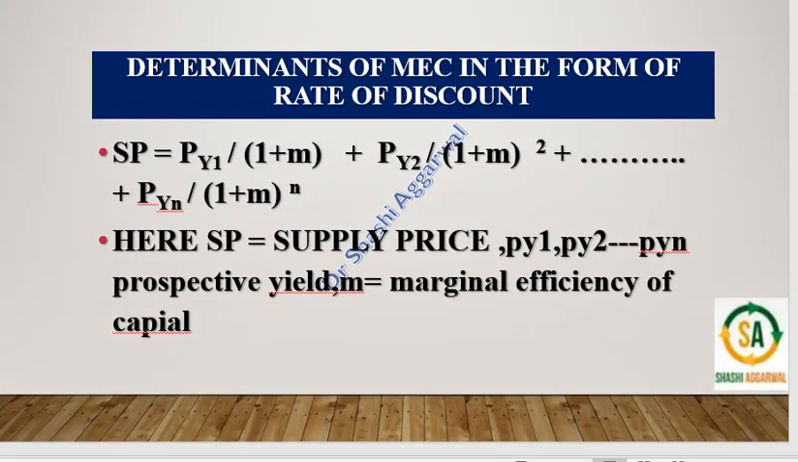So supply price is equal to prospective yield of the first year divided by 1 plus M, prospective yield of second year divided by 1 plus M raised to power 2, and so on up to the prospective yield of nth year divided by 1 plus M raised to power n. M is the discount factor, that's the marginal efficiency of capital, which equates the value of the prospective yield to the supply price.